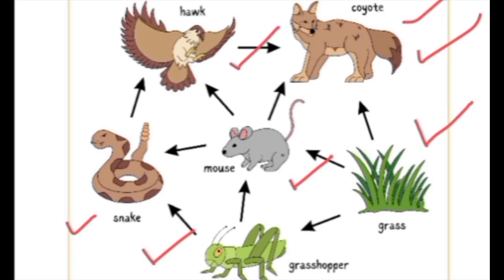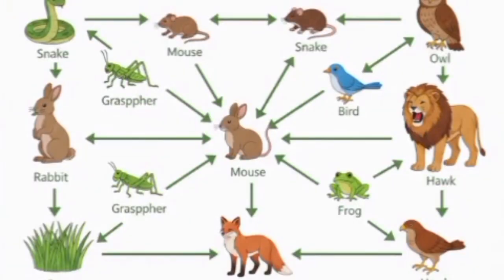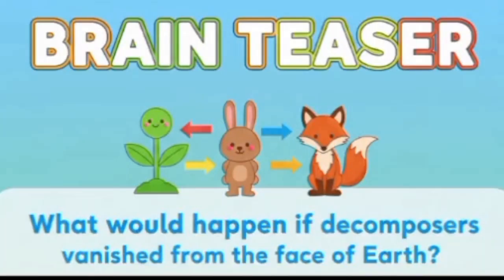So they have the chance to eat a large number of foods, and here many food chains are linked together and they form a web, and this is called a food web. You can see one more example of a food web. It is a complex food web with many food chains. I hope you have understood the topic of food chain and food web.